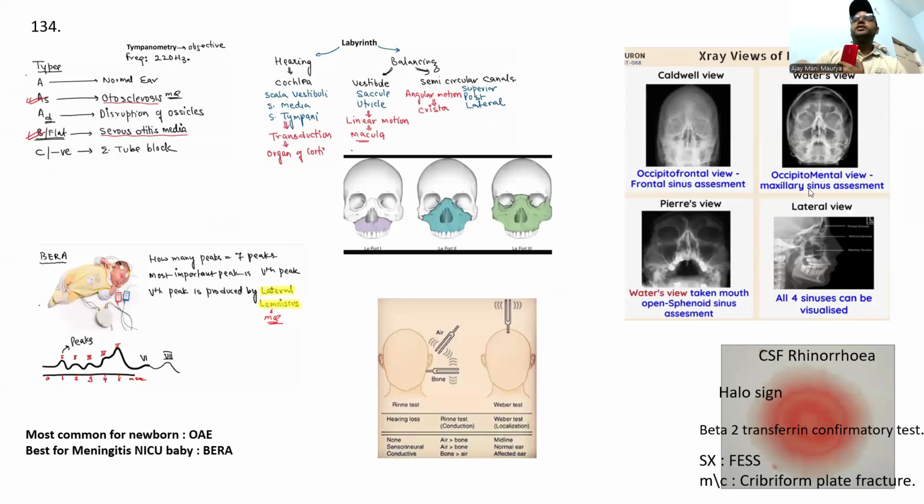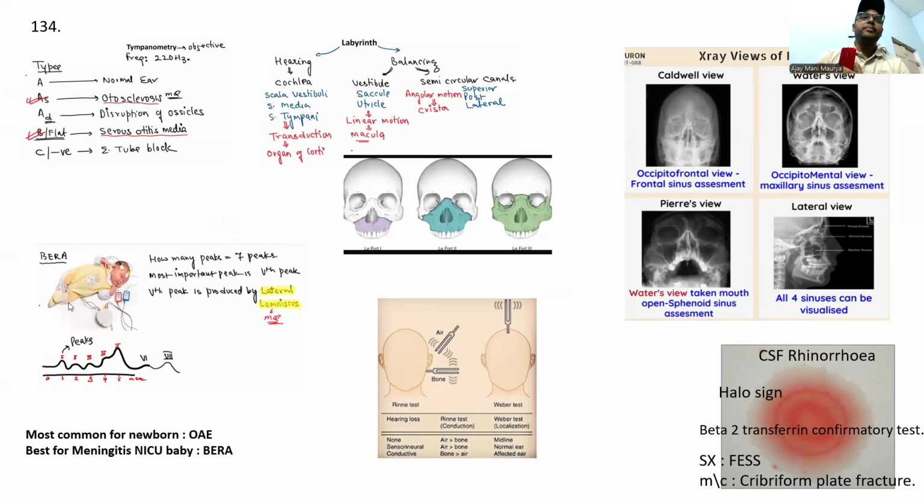Coming to here, please remember this is tympanometry, guys. Type A is a normal ear, type As is otosclerosis, type Ad is ossicular discontinuity, type B flat is serous otitis media, and type C is negative pressure, Eustachian tube block. Please remember these are the labyrinthine parts: cochlea, vestibule, semicircular canal. What is the function? Also please remember this one, guys.